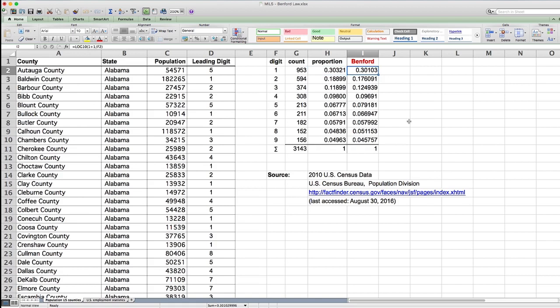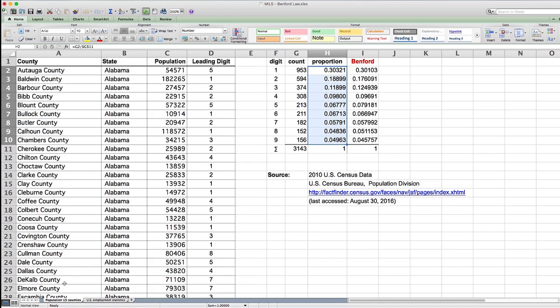Very close. Look at the 2. It shows up a little more often, almost 19%, not quite 17.6%. But in general, Benford's law is very close to our data. And look, a 9 only happens in less than 5% of the cases. So here we see this amazing law where intuitively I would have said 1, 2, 3, 9 are all equally likely. In fact, 1 shows up most often by quite a margin.